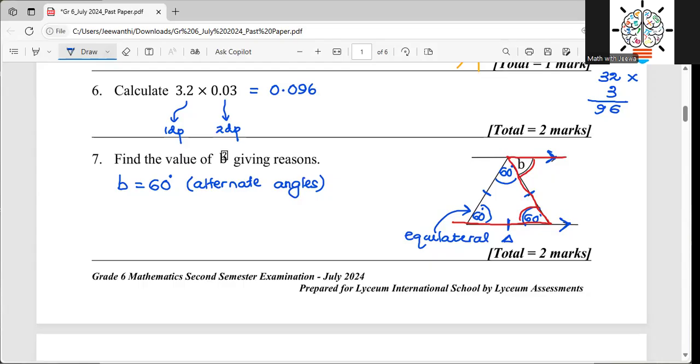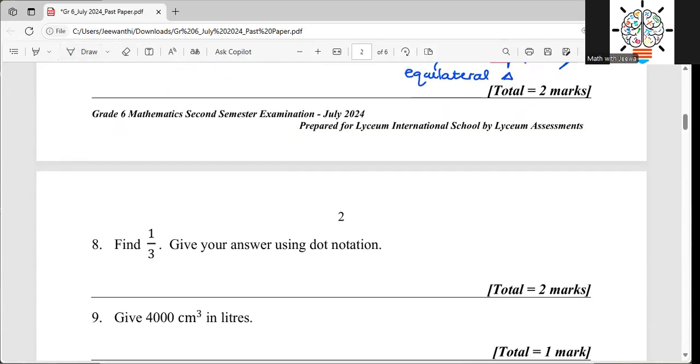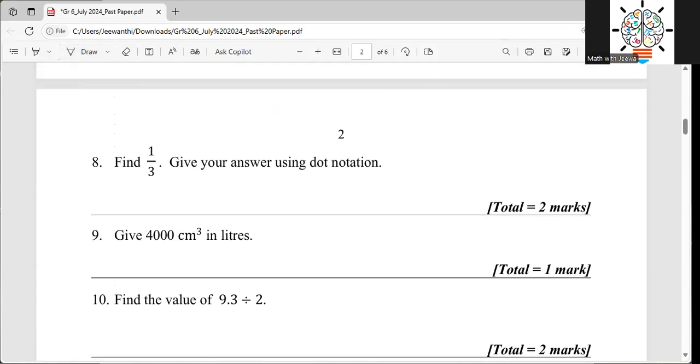So then the B value should be 60. How did I get the B value? Based on the alternate angle theory. But from where did I get this 60? According to the equilateral triangle theory, if it is an equilateral triangle, all the three angles are equal and each angle is 60 degrees, right? So then we will move to question number 8, 1 over 3.